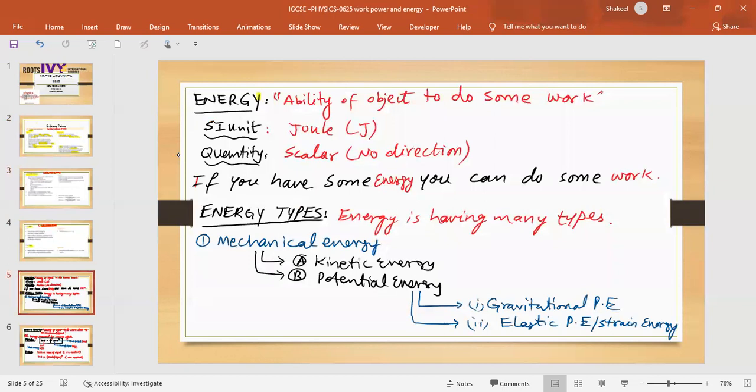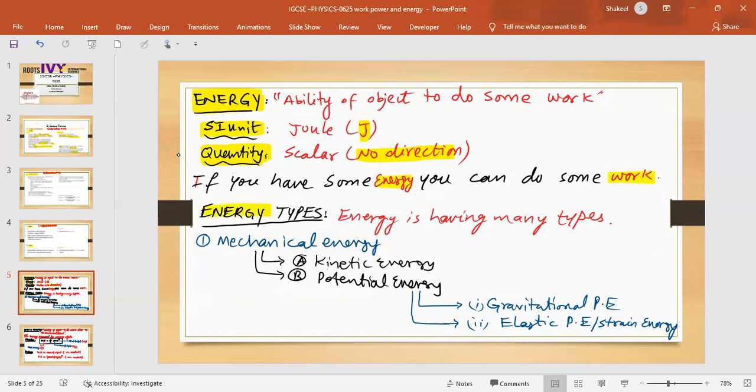So we know about energy that it is the ability of an object to do some work. And its SI unit is joule, written with J. Some people pronounce it differently, whatever, it's not a complicated thing. We have to denote it with capital J, because it is named after a scientist. Talking about the type of quantity, it does not have any direction, so it is a scalar quantity. And if you have some energy, only then can you do some work.